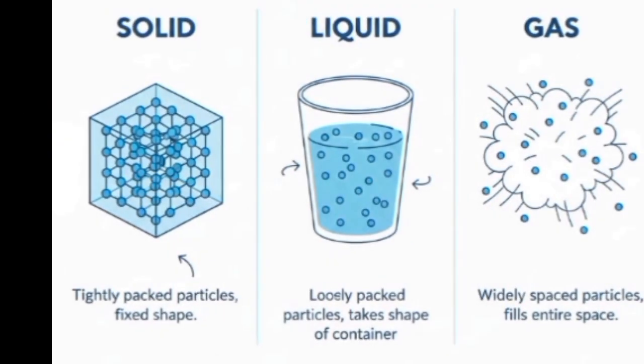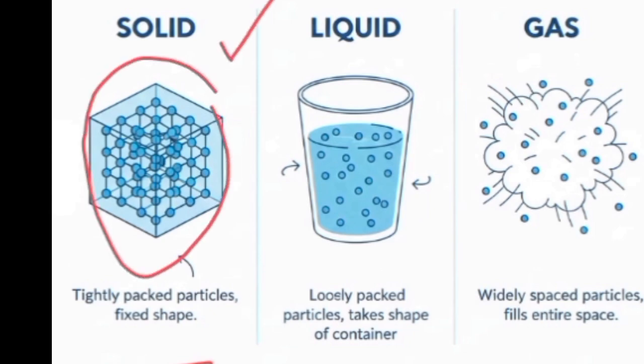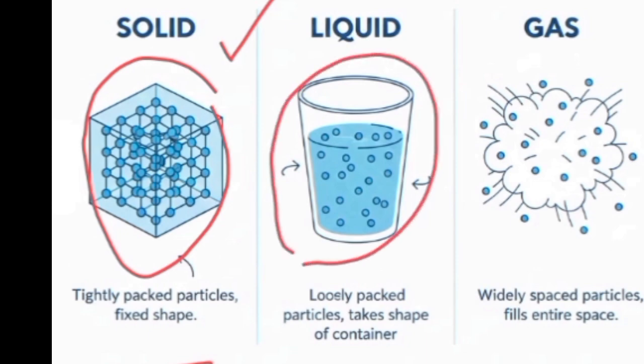The major difference between the three states is the arrangement of particles, or arrangement of molecules, arrangement of atoms. In solids, elements or molecules or particles are tightly packed. They are very close to each other and there is no space between the particles, so they arrange themselves in a fixed shape. In liquid, particles have some spaces.